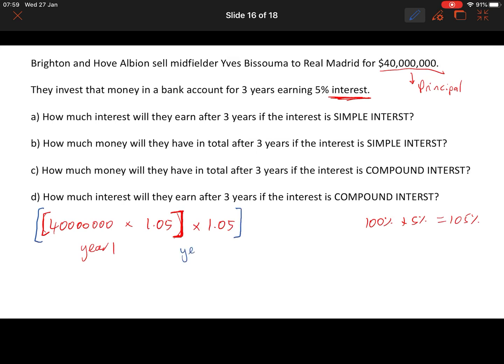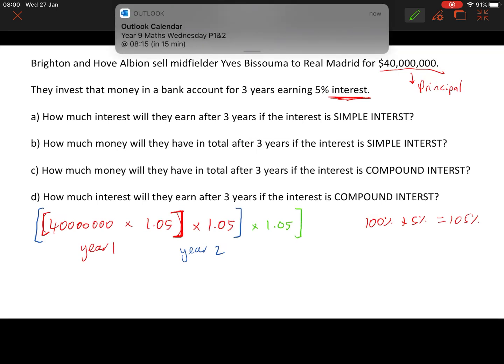Let's just use some different brackets. So that is now how much money you would have after year 2. And the same thing would then happen after year 3. You would take the amount of money you had after year 2, which is in blue brackets, and multiply it by 1.05 again.